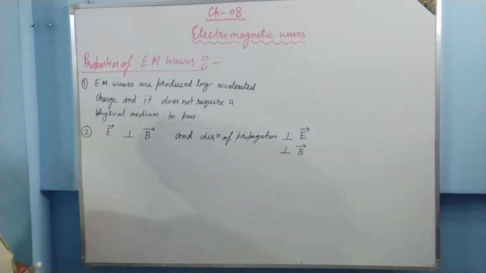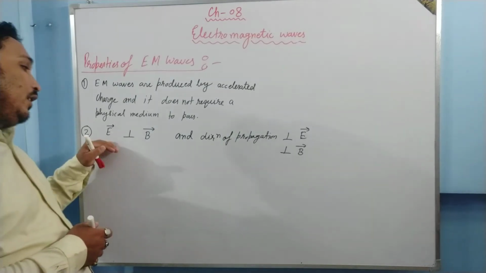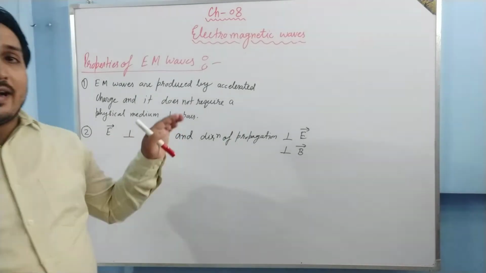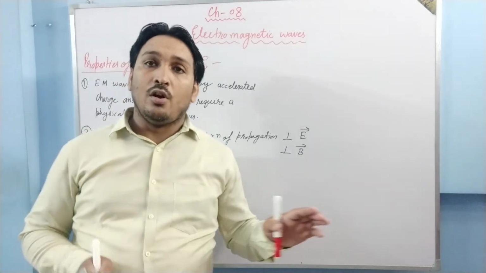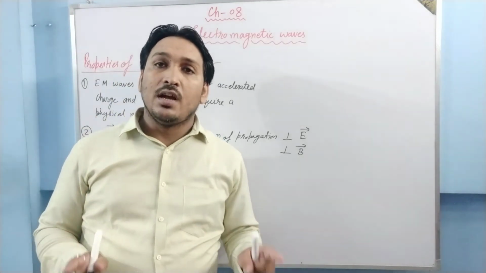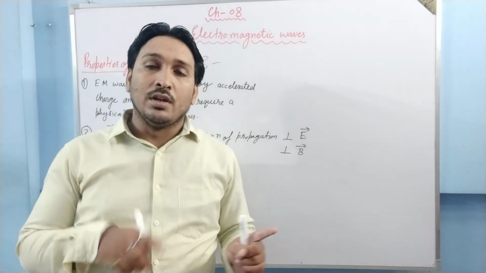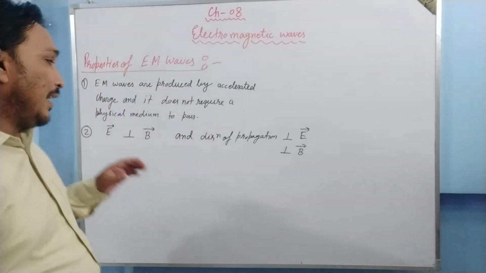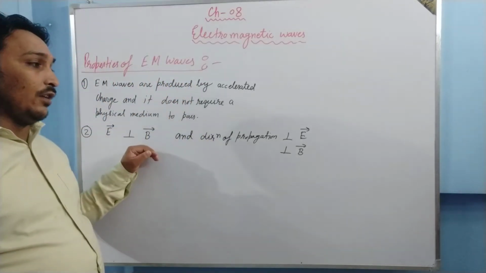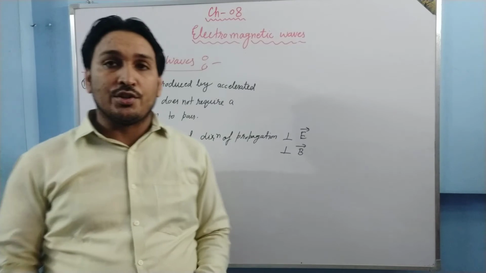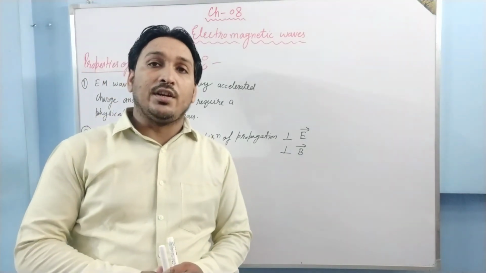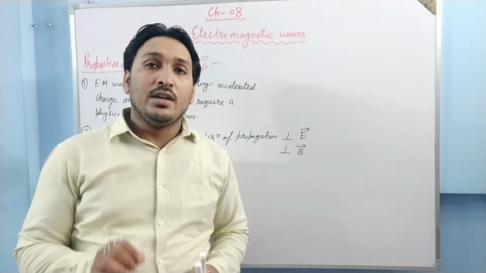So what I want to say is the electric field, magnetic field and the direction of propagation, all these three directions are perpendicular to each other. Let me repeat once again. The direction of electric field, magnetic field and the direction of propagation, all these three directions are perpendicular to each other.